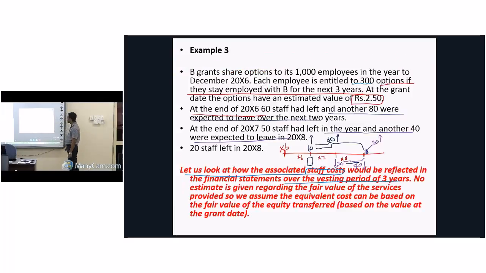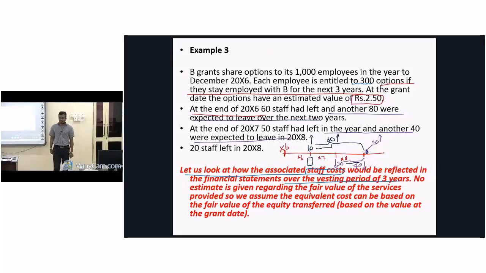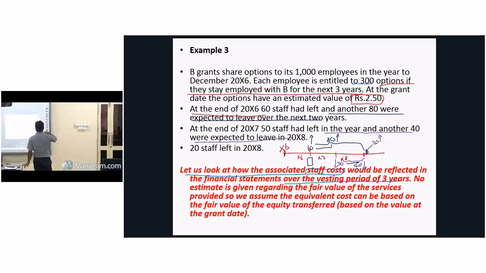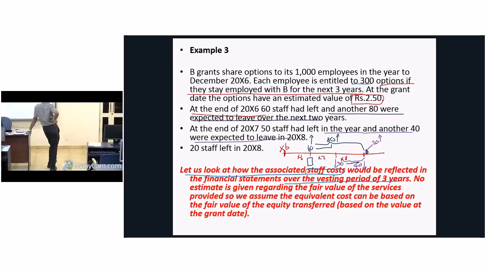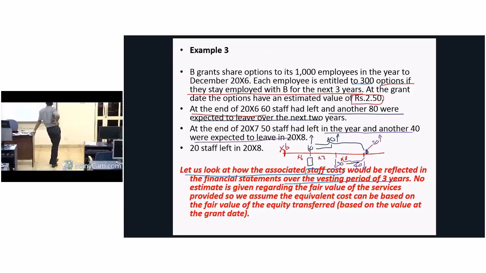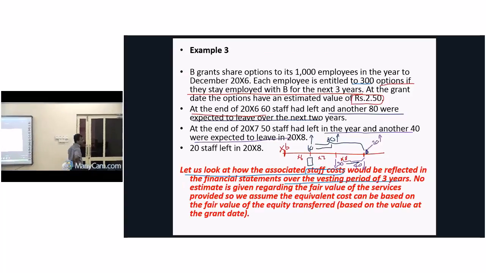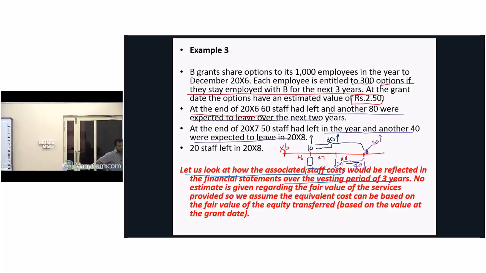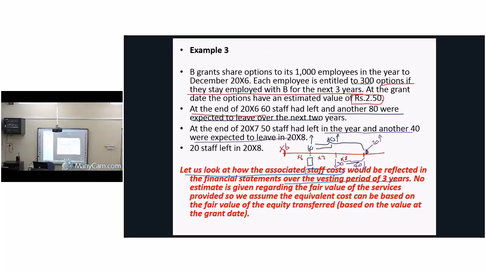Example number 3. Look what it says. This is not based on previous conditions. This is based on future conditions. What are the future conditions? Now what it says? B grants share options to its 1,000 employees in the year to 31st December 20x6. Each employee is entitled to 300 options, if they stay with B, means the company, for the next 3 years. It's like the example I gave you. It means this employee should stay with the company for the next 3 years to be entitled to this benefit. Understand?